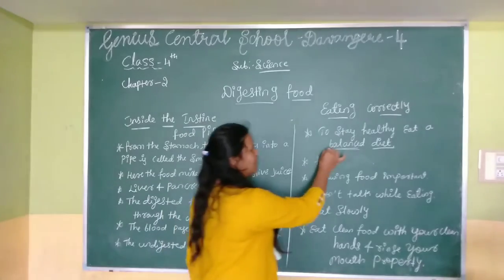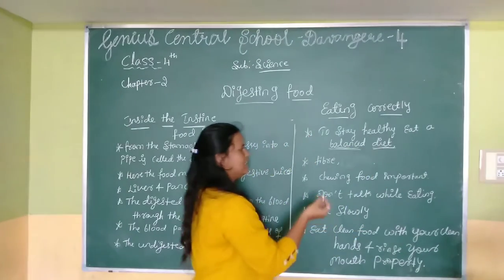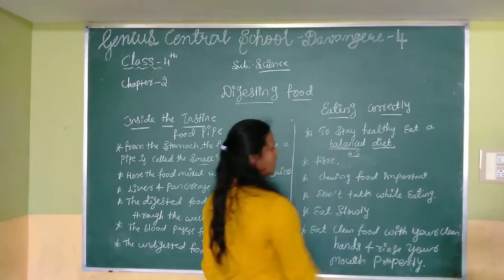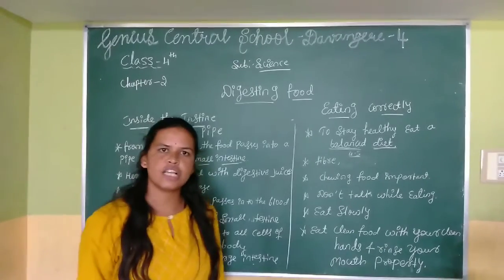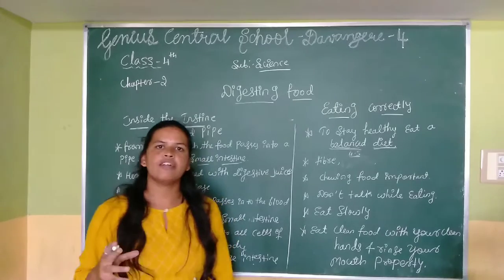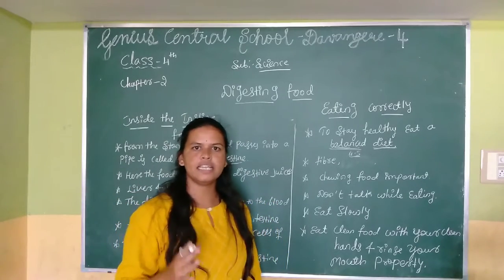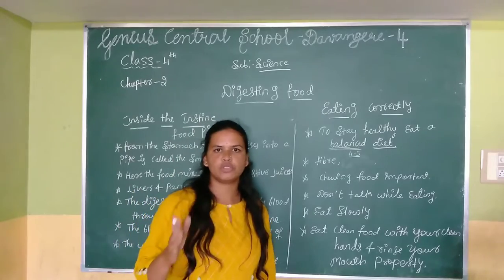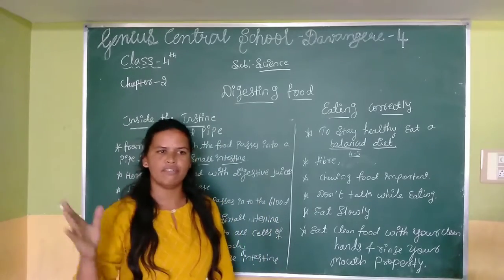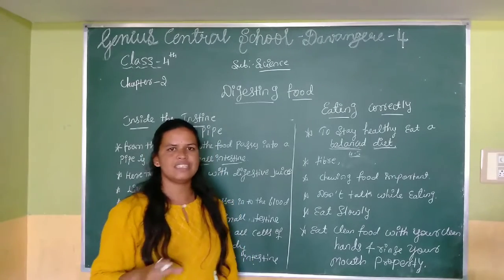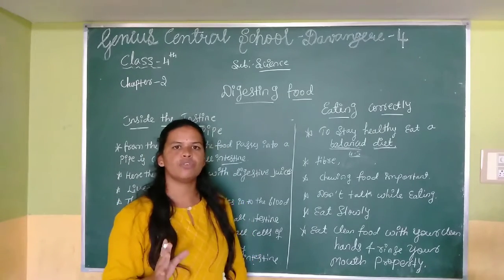So maintain a balanced diet and drink 4 to 5 glasses of water. Water is very essential for our body. That's why we have to consume a proper balanced diet and drink water properly. Leave a gap of 1 hour between eating and drinking water. Otherwise your body system cannot work properly.